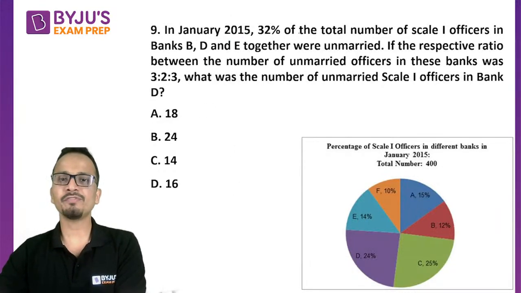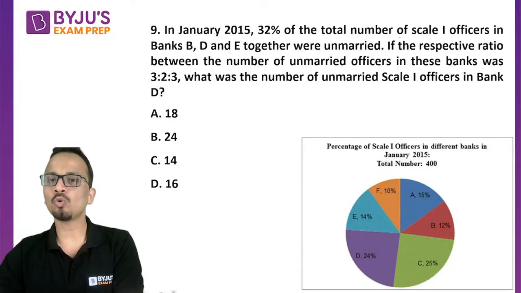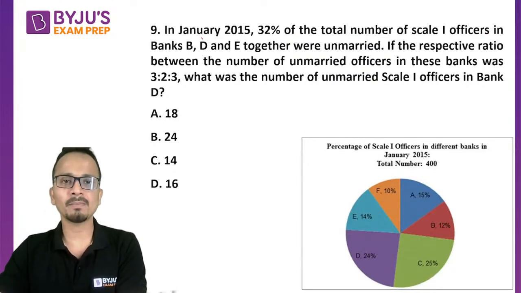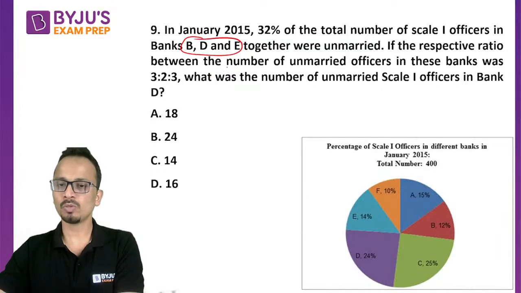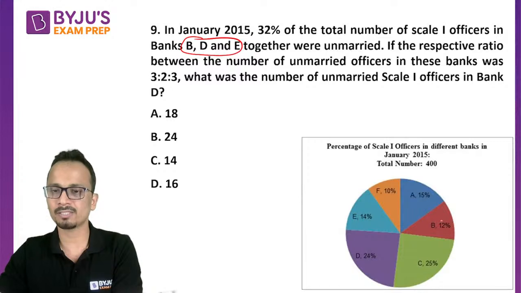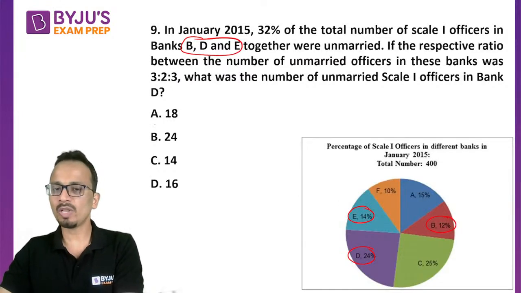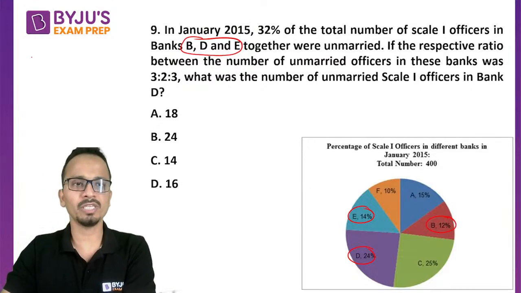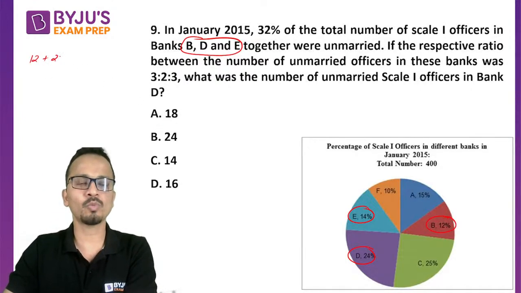Now, in January 2015, 32% of the total number of Scale 1 officers in banks B, D, and E. So let's talk about, first of all, the total number of Scale 1 officers in the 3 banks B, D, and E. So that is 12%, 24%, and 14%. 12 plus 24 plus 14, and that is 50%.